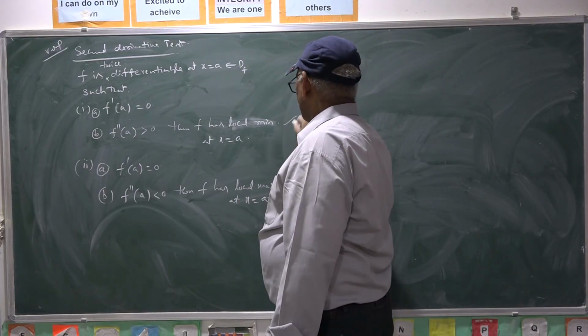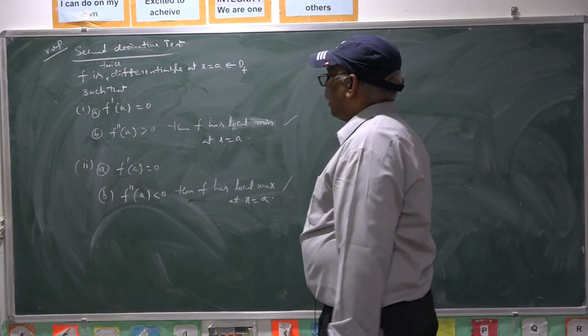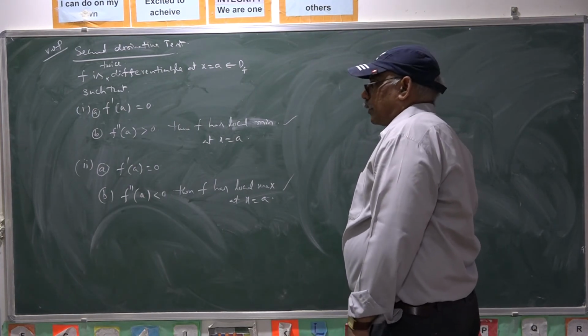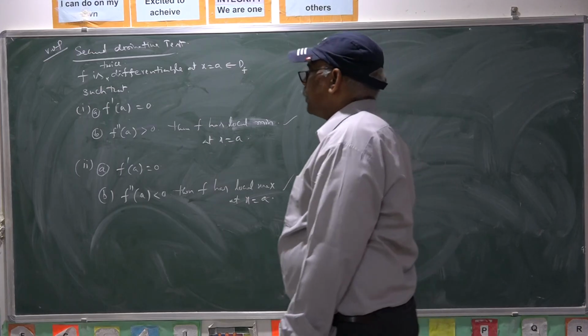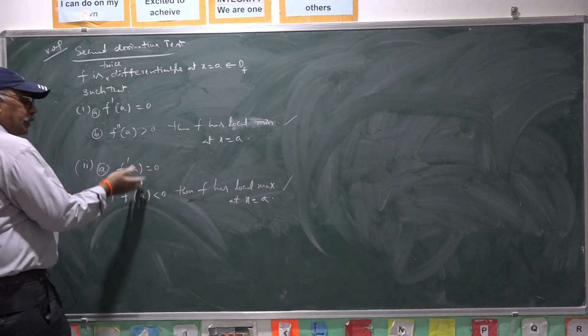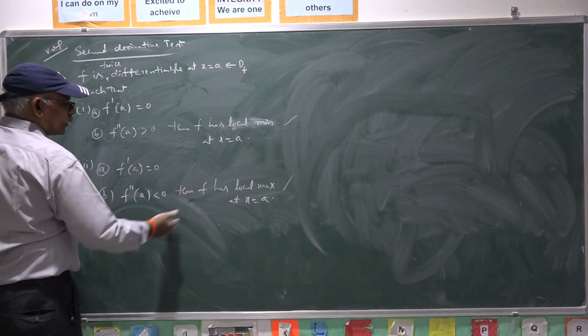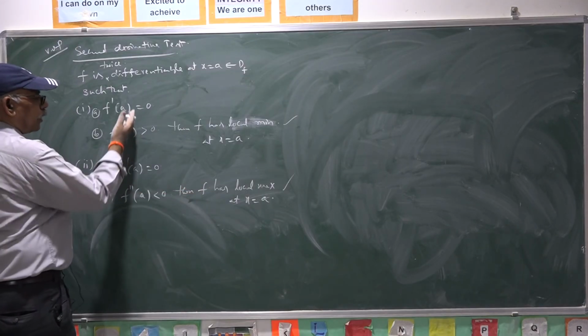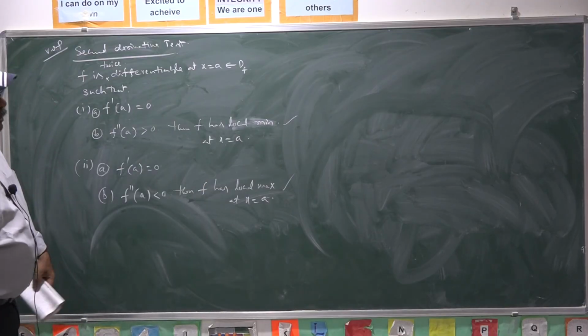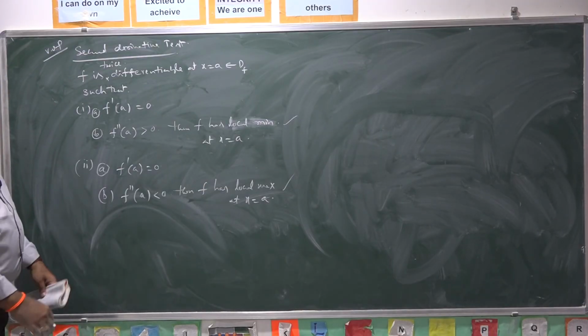So, this is called local minimum condition and local maximum condition, and local minimum value is F of A, local maximum value is also F of A. Whenever this condition follows, F of A is local maximum. Whenever this condition follows, F of A is local minimum. That is the conclusion here.